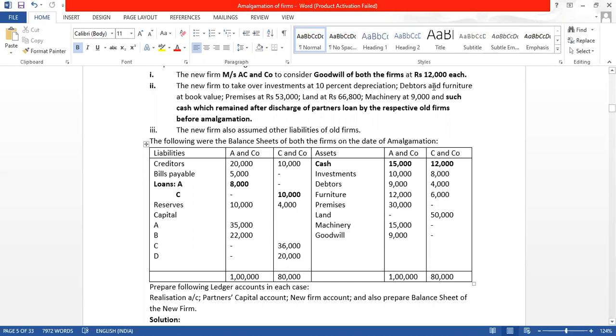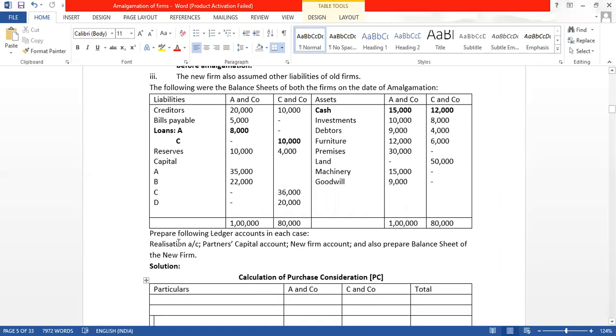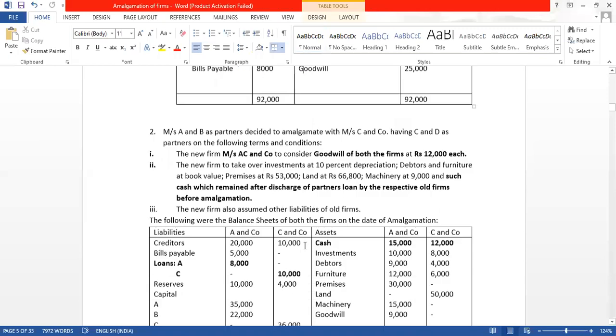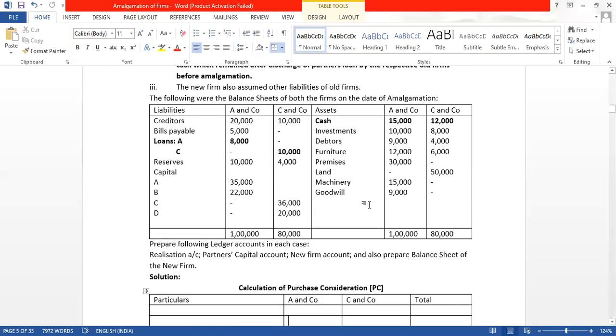They have given that both the firms will get 12,000 each as a share of their goodwill. Prepare ledger accounts. In each case we will be preparing the realization account, partners' capital accounts and the new firm account. The name of the new firm is AC and Company. And also prepare the balance sheet of the new firm. We will also have to prepare the balance sheet of the new firm.